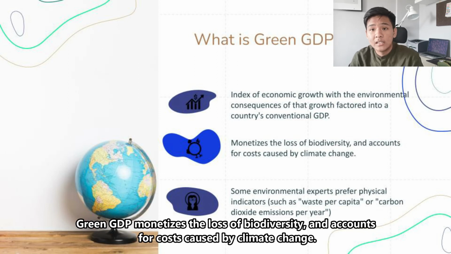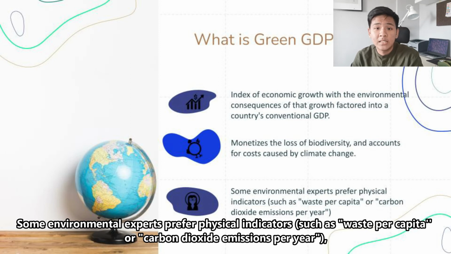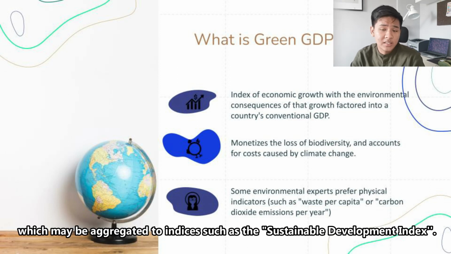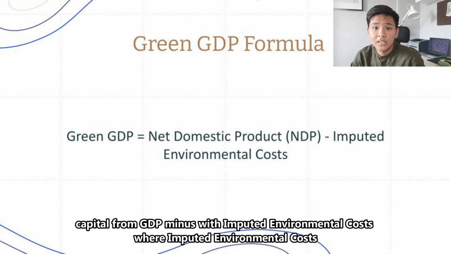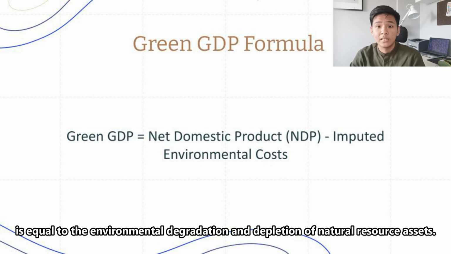Green GDP monetizes the loss of biodiversity and accounts for costs caused by climate change. Some environmental experts prefer physical indicators such as waste per capita or carbon dioxide emissions per year, which may be aggregated to indices such as the Sustainable Development Index. Calculating green GDP requires net domestic product, which deducts the depreciation of produced capital from GDP, minus imputed environmental cost, where imputed environmental cost is equal to the environmental degradation and depletion of natural resource assets.